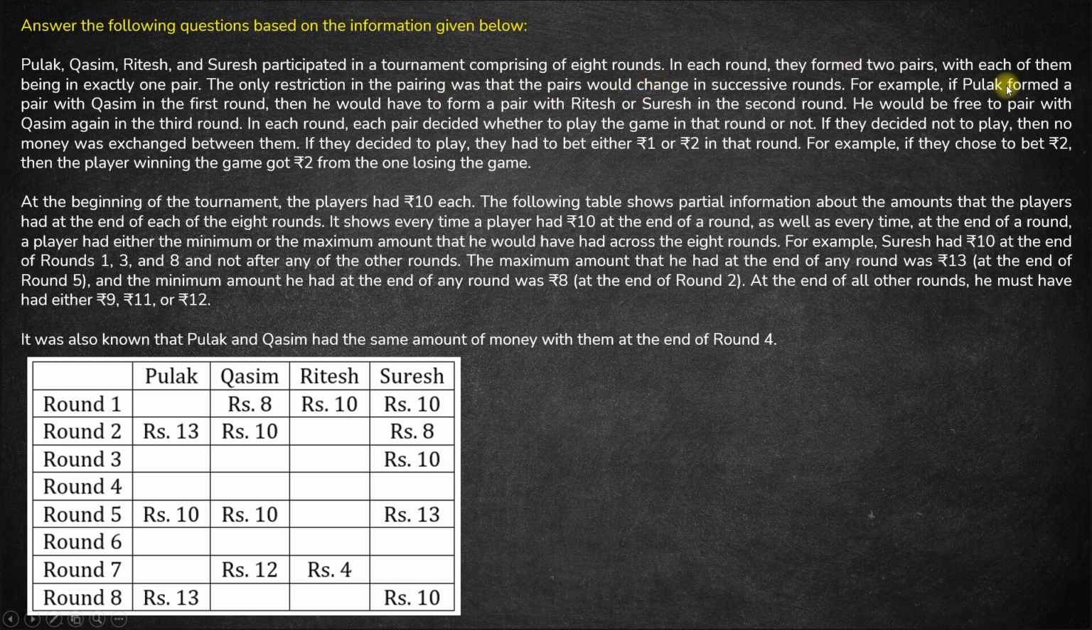For example, if Pulak formed a pair with Qasim in the first round, then he would have to form a pair with Ritesh or Suresh in the second round. So if P is with Q in the first round, P cannot be with Q in the second round. P will have to be either with R or with S in the second round. That's the only restriction. So subsequent rounds cannot have same pair.